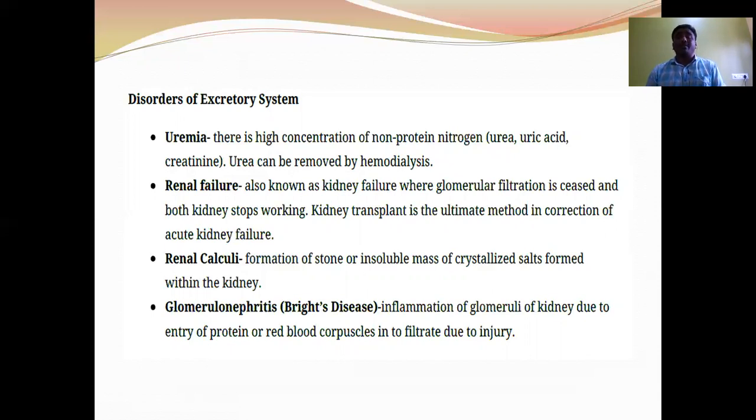Renal calculi: the formation of kidney stones. These kidney stones are crystallized salts composed of oxalates, calcium oxalates. Glomerular nephritis, also called Bright's disease: the inflammation of glomerular blood capillaries is called glomerular nephritis, which is caused by bacterial or viral infection.